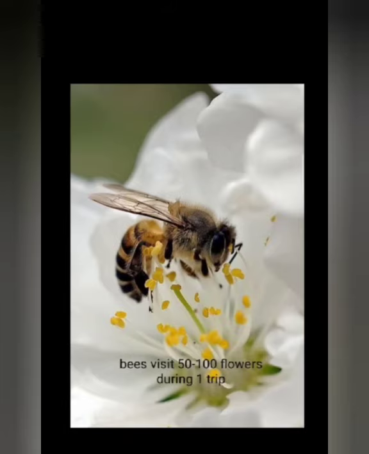First sentence, what is the first sentence? A bee visits 50 to 100 flowers during a collection trip. If a bee is sent out for collection, it goes to nearly 50 to 100 flowers. It visits 50 to 100 flowers and collects honey.